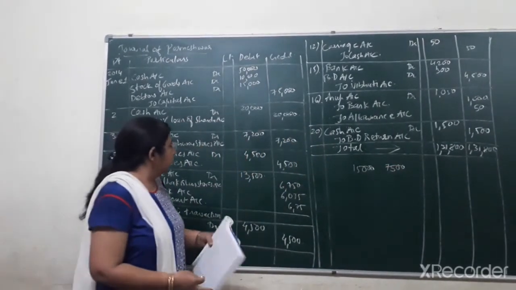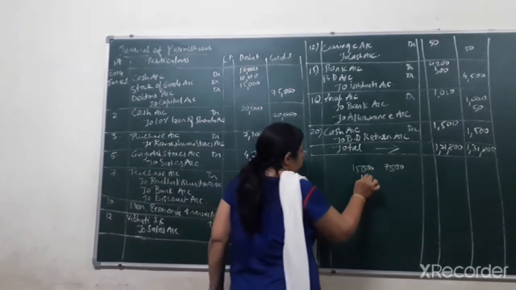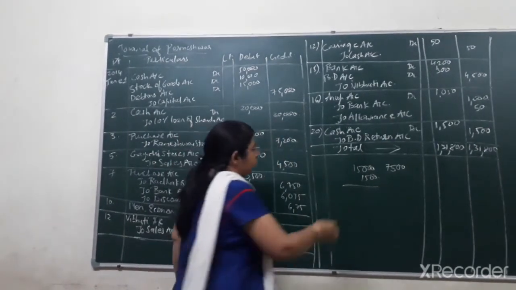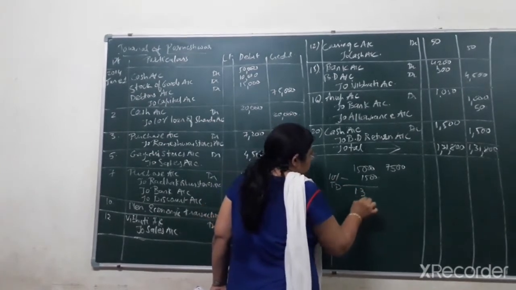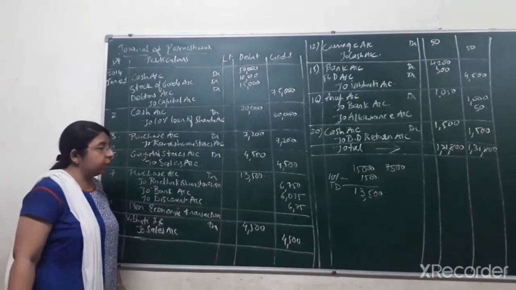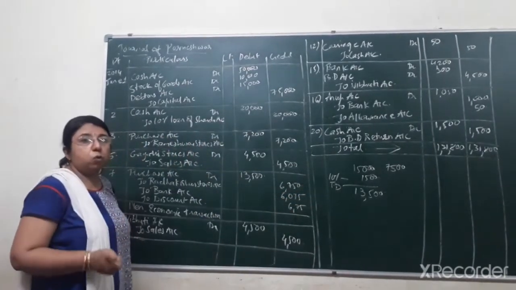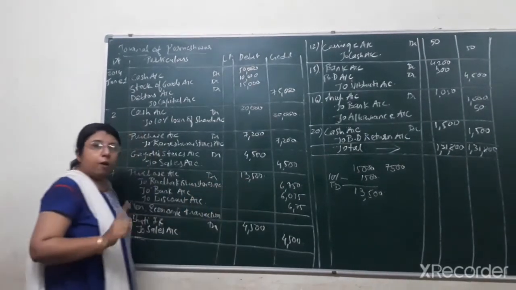But out of 15,000, first of all we have to count 10% trade discount. So 10% trade discount on 15,000 would come to 1,500. So minus 1,500, 10% trade discount, would come to 13,500. So 13,500 is the actual amount of goods that we have purchased, which will show in the books of accounts. So you can see I have written purchase account debit, that is 13,500.